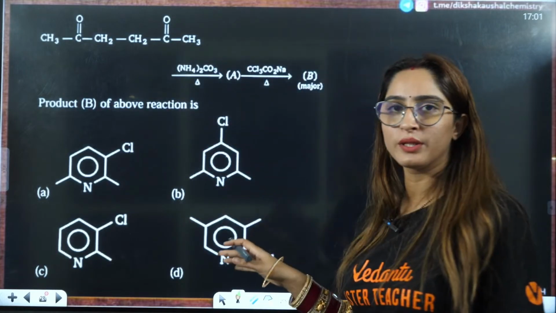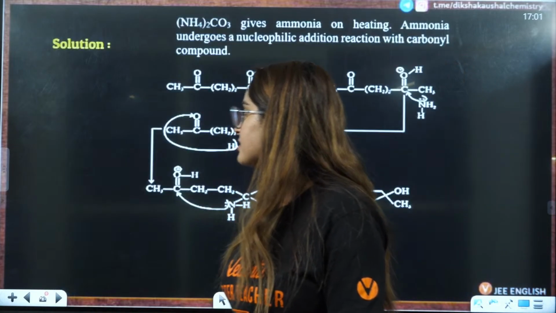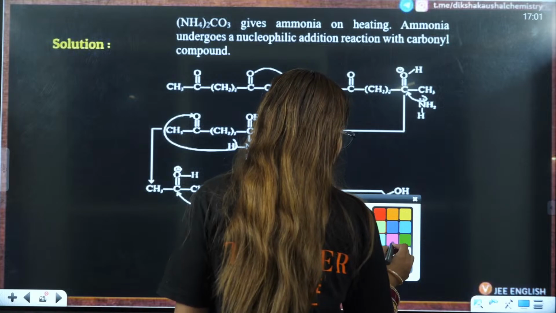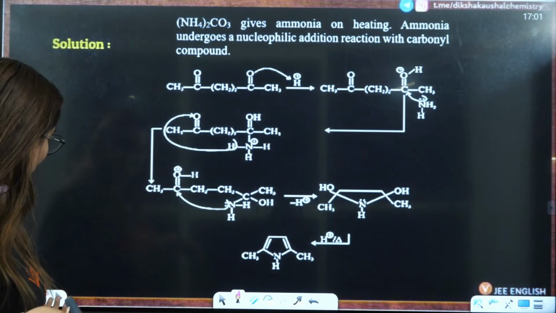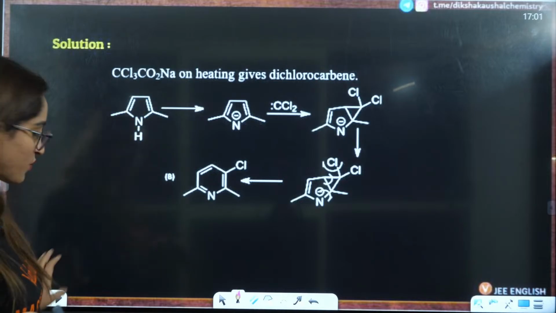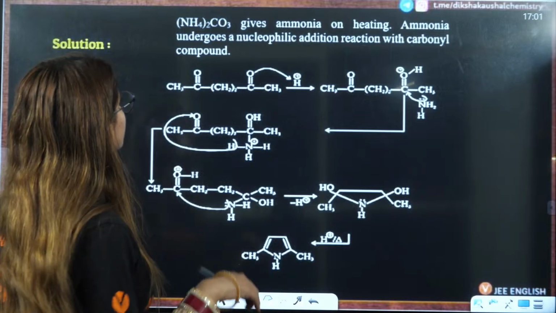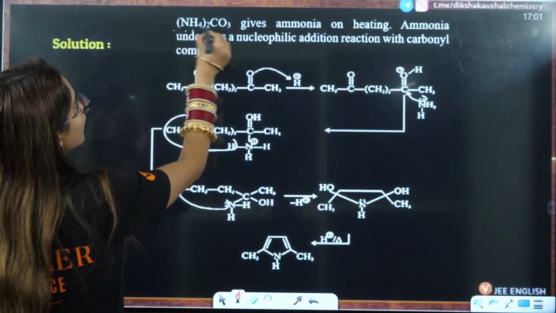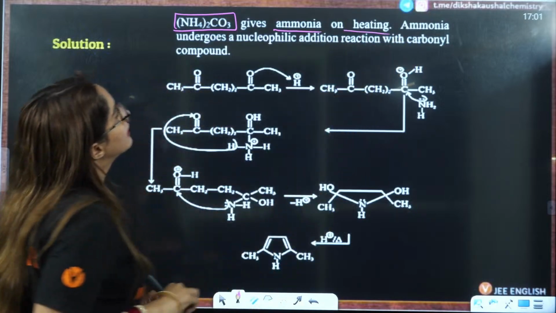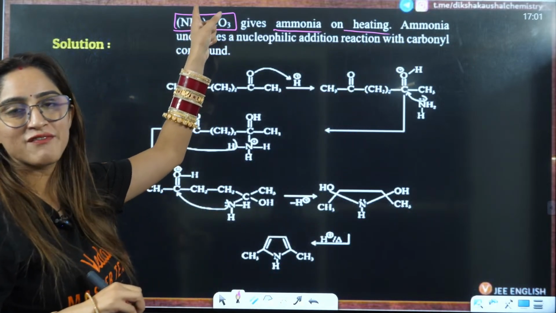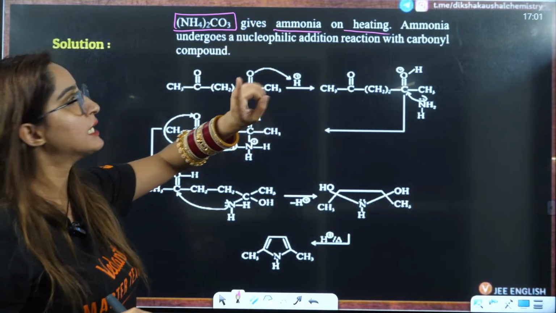Otherwise, we'll start. This is a long, lengthy reaction, so let us start. And it's not like the reaction stops here. It's a 2-step reaction, okay? That's why I'm saying look for these kinds of reactions. So you have (NH4)2CO3, which gives ammonia on heating, right? We know that whenever it is heated, it dissociates and gives us NH3, right?